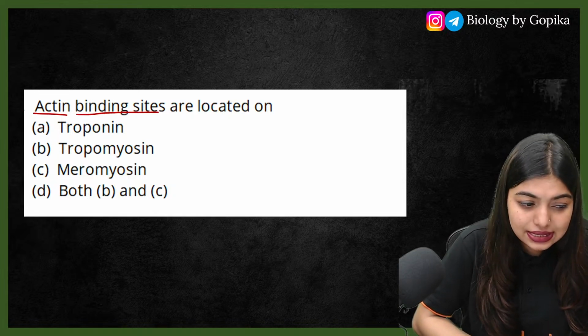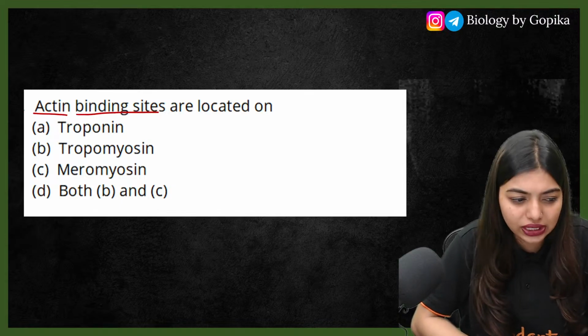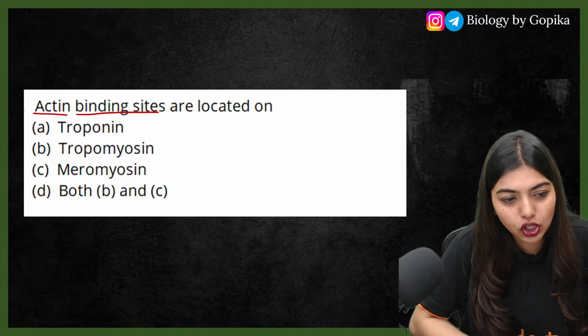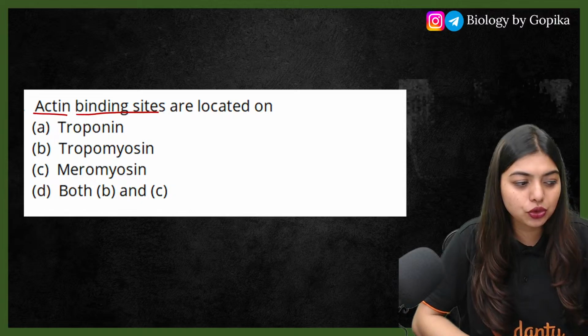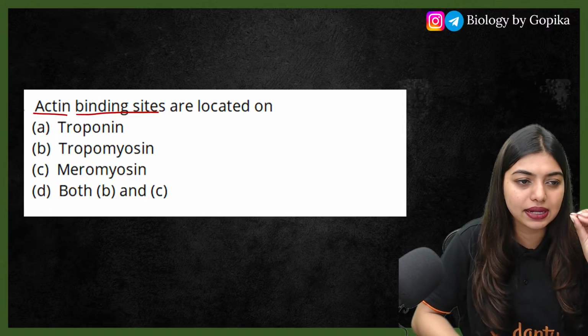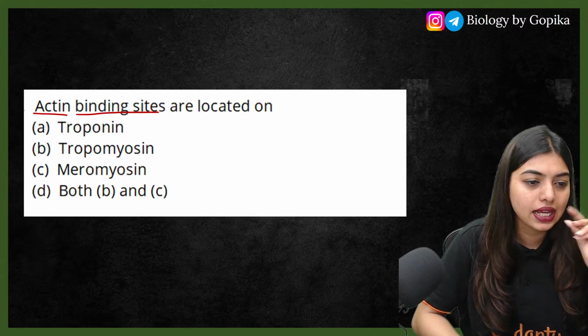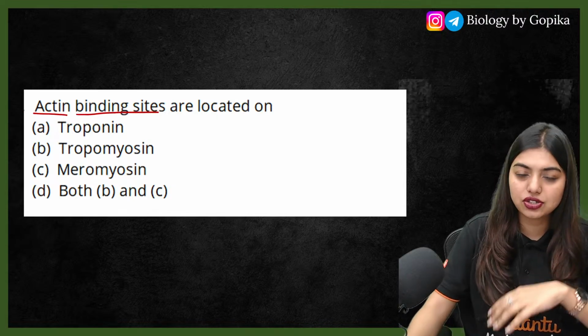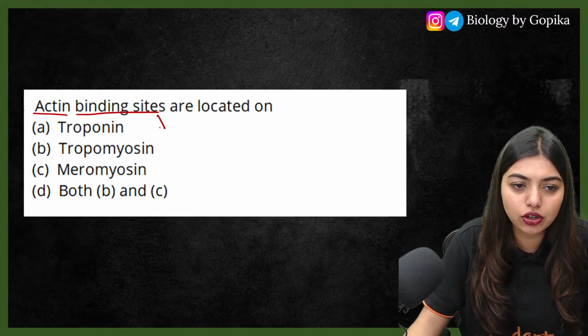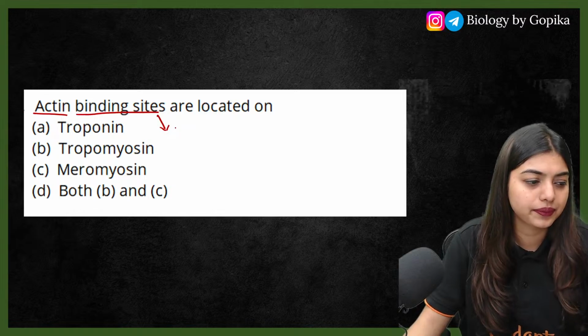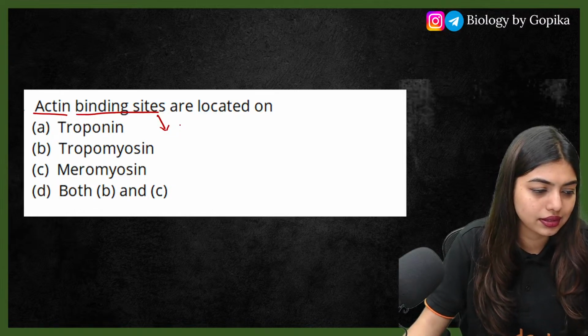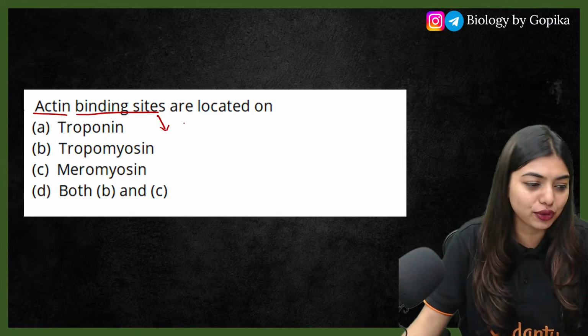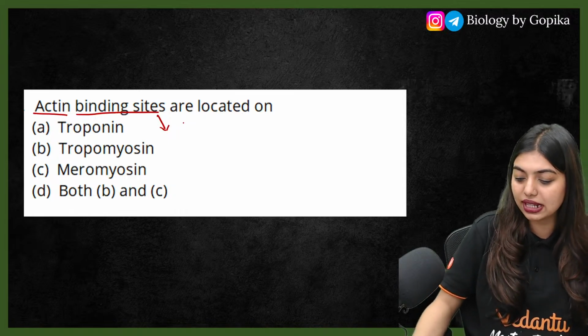Actin binding site will be on actin only, or it will be on myosin? You guys are making careless mistakes by telling that actin binding site is located on actin itself. Students, actin binding site will be located on whom? At least now it should have clicked for all of you.